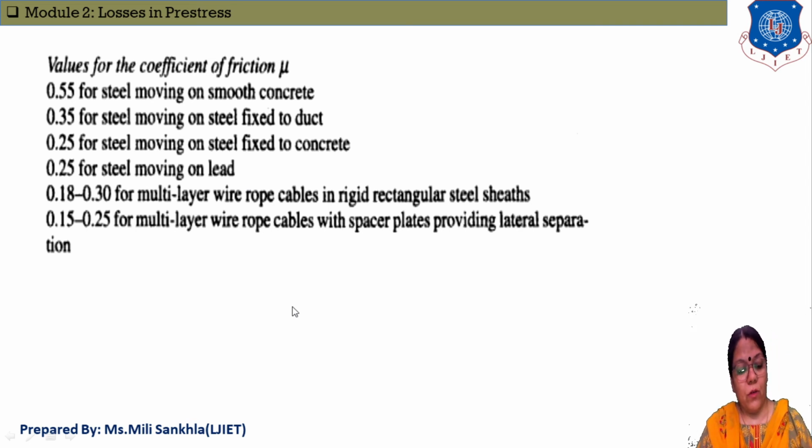Now we stop here, and in the next session we will solve an example of losses due to friction.